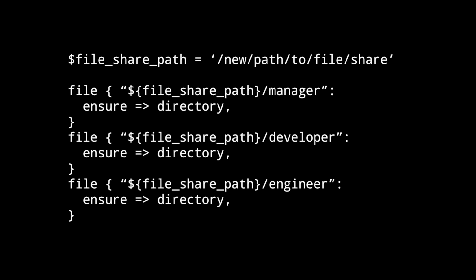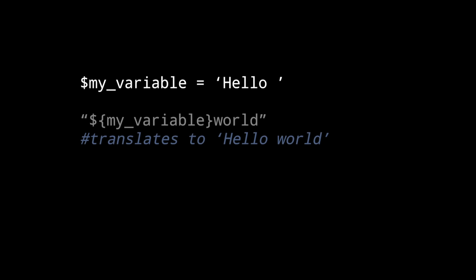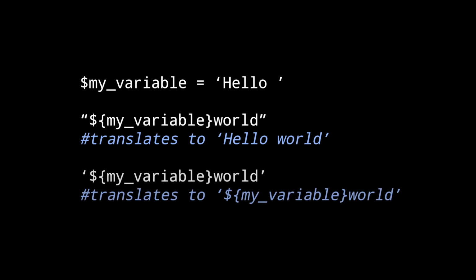When you want to use a variable by itself, meaning not inside a string, you can do it like this. When you use a variable inside of a string, you must use double quotes around the string instead of single quotes. Using double quote syntax tells Puppet to treat anything starting with a $ sign as a variable. Using single quotes tells Puppet to literally use what is given without using any variables.